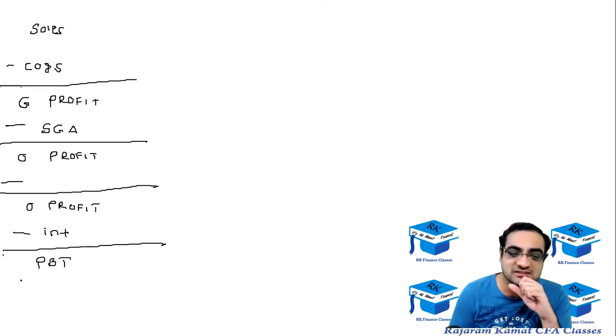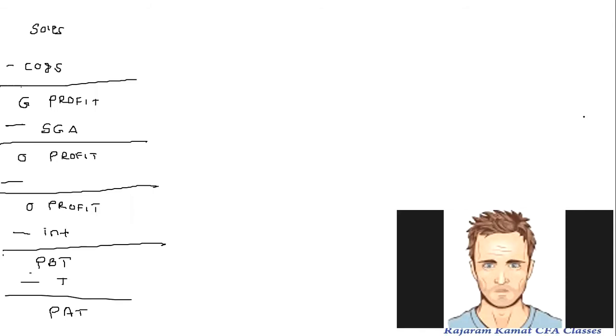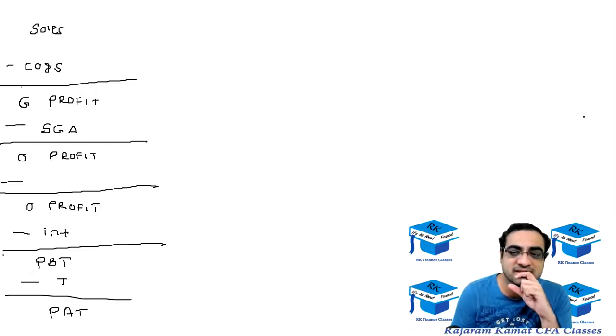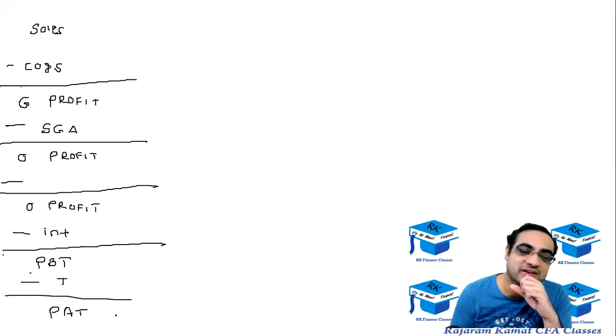Then minus tax, to get profit after tax, which is also called as? PAT is also called as net income or net profit.